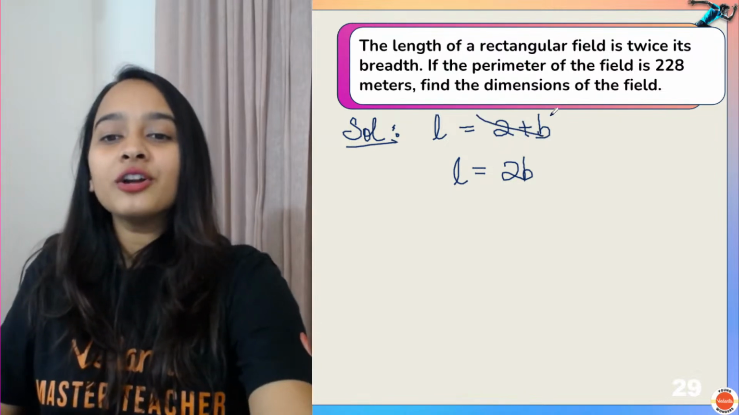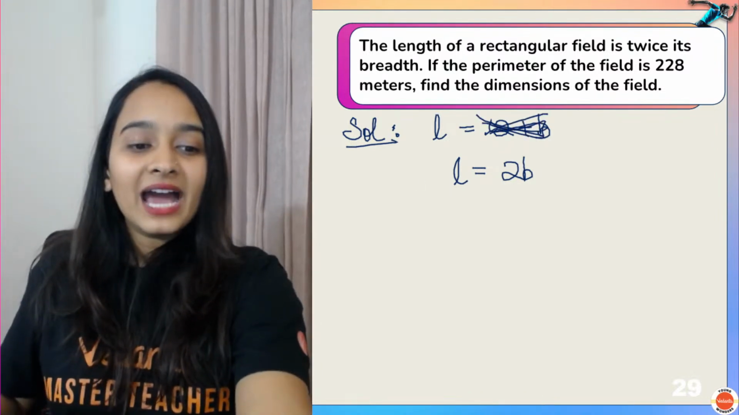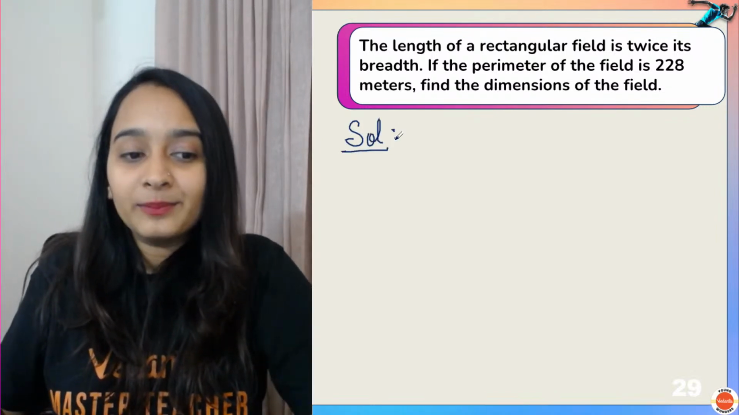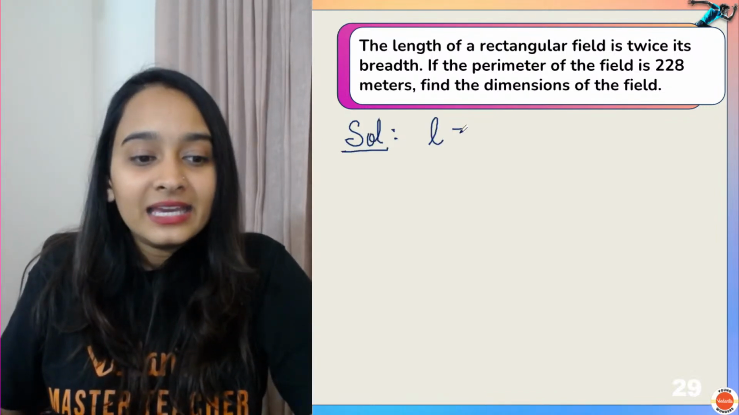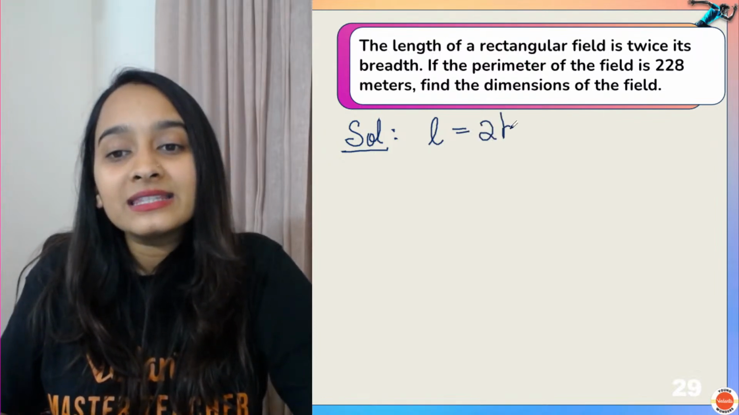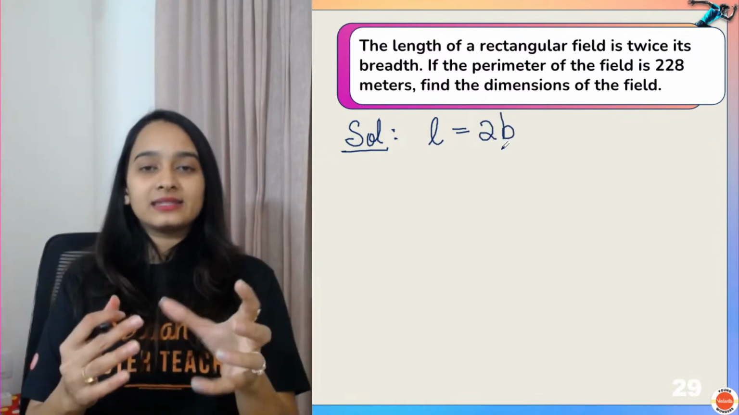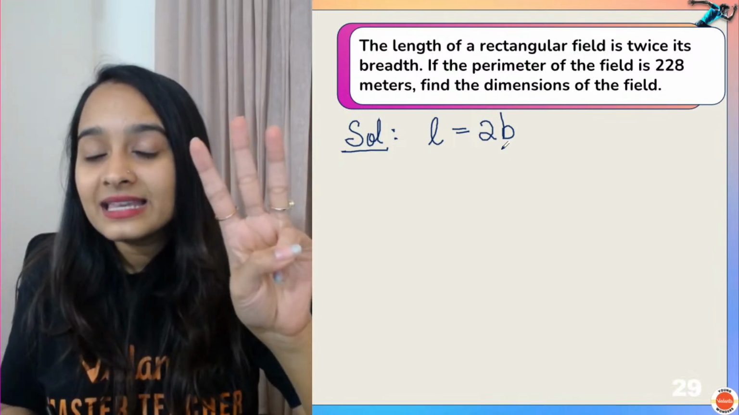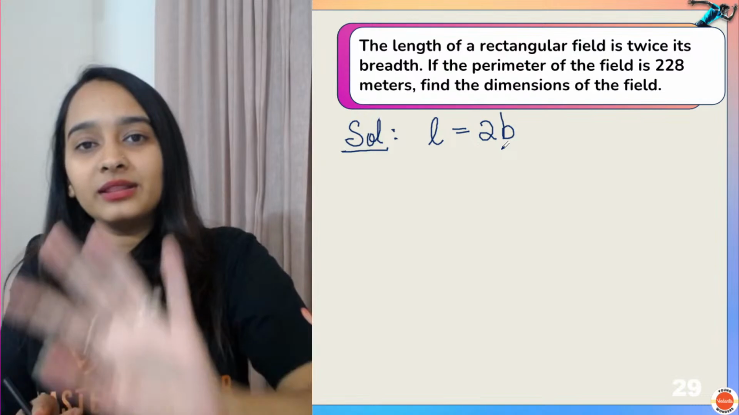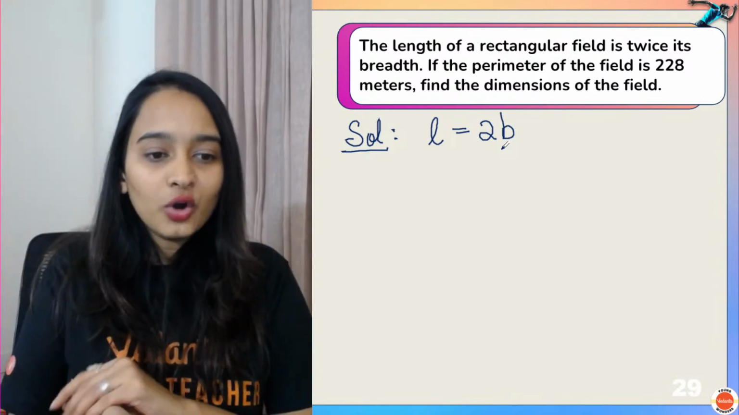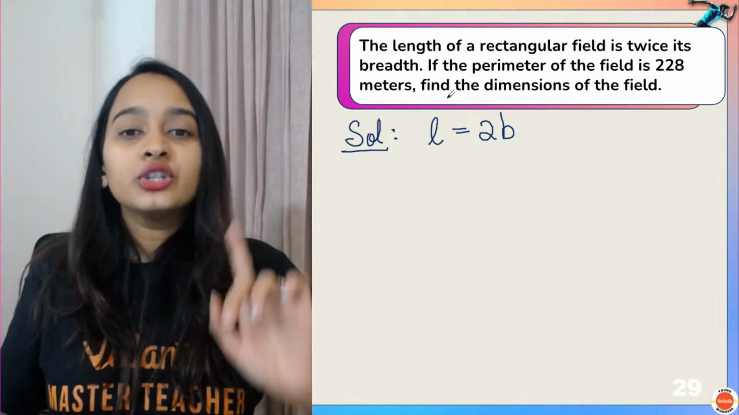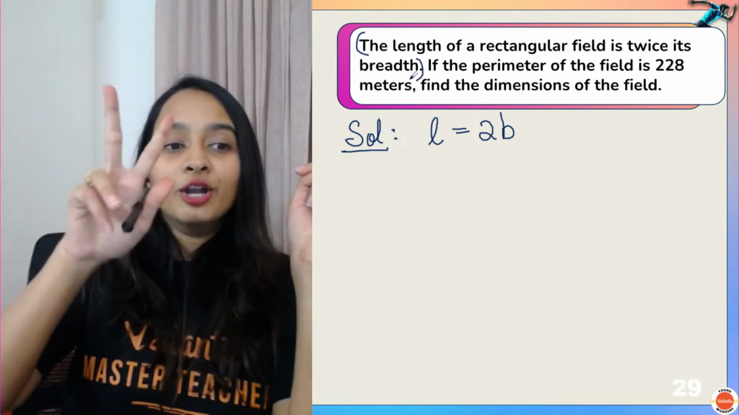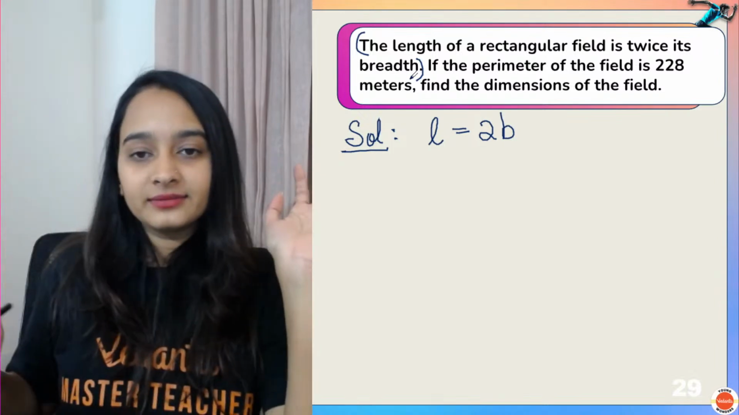Exactly. You will not write 2 plus B. When I say the length is twice, it is multiplication. So length is equal to twice the breadth. When I say twice, it is 2 multiplied with the breadth. If I say thrice, it is 3 multiplied with the breadth. Okay? Now, in the first sentence it is given that length is equal to twice its breadth, right?